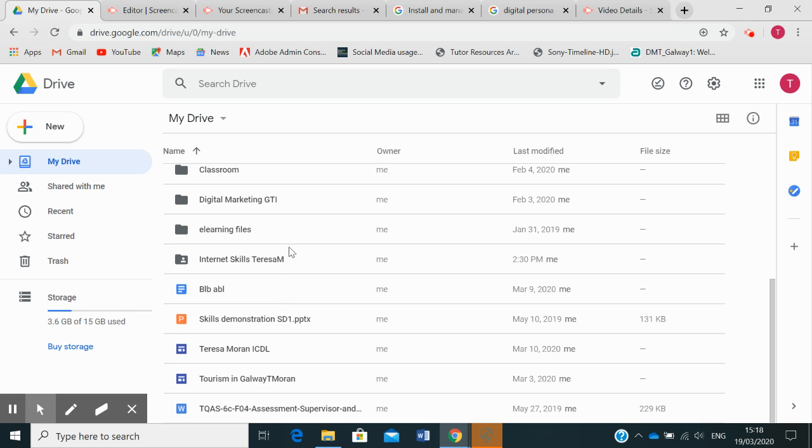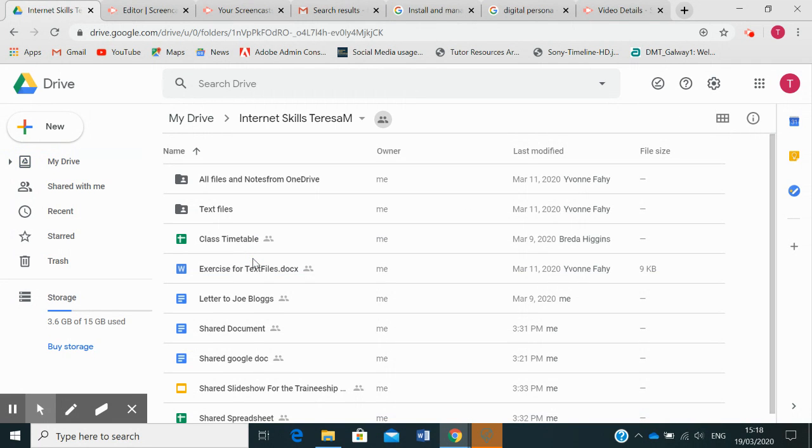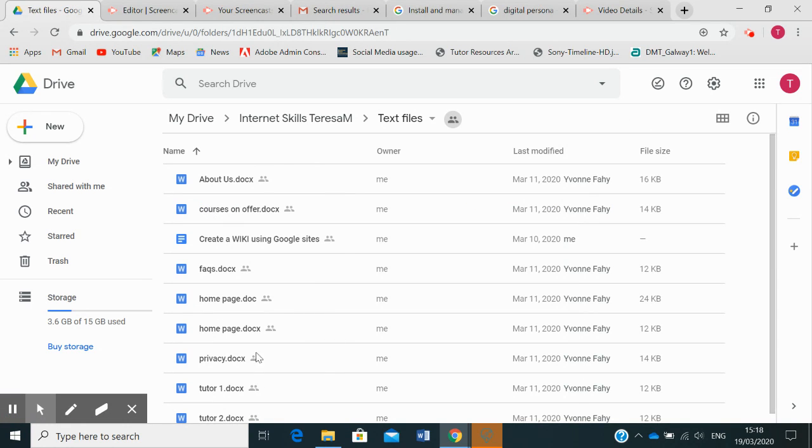Hi, so I'm back again on number 3. I'm just going to open up the Internet Skills folder again. And where we were working was on our text files. Now, I created these text files with a view to us creating a Google site for the ICDL.